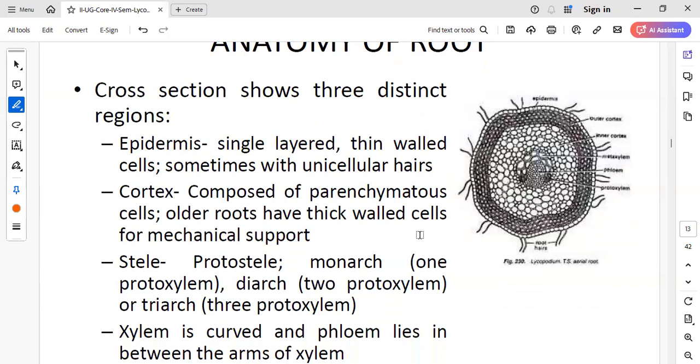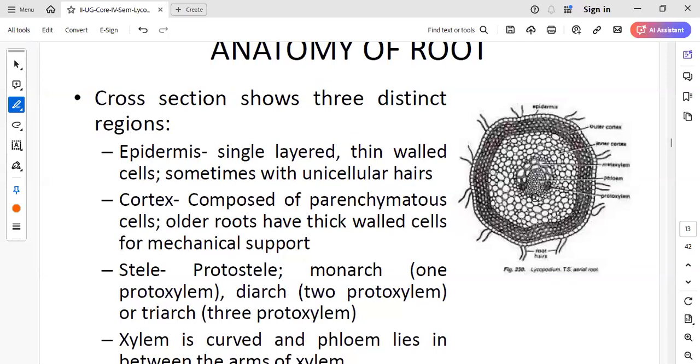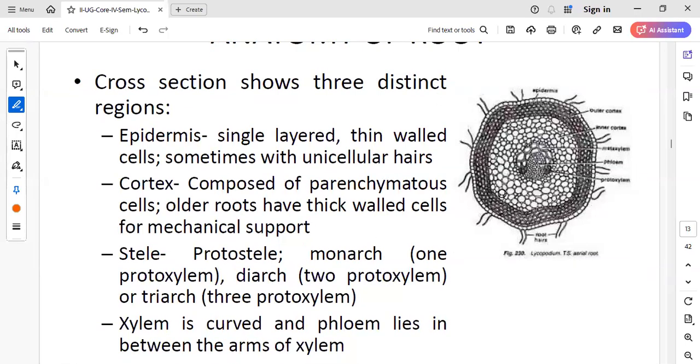The stelar region, the central part, is called a protostele. That is the first formed stele. We call it a protostelic condition.